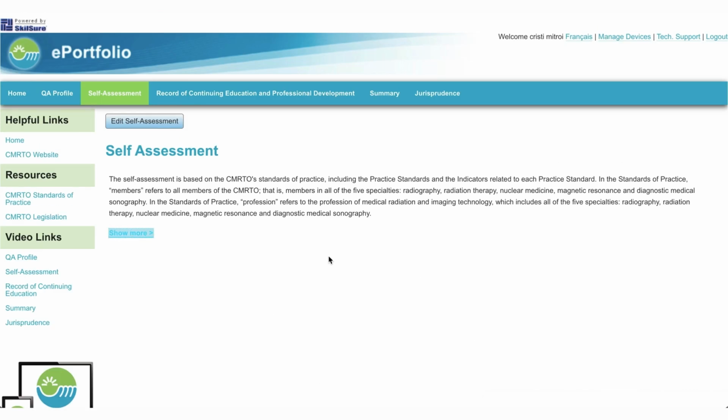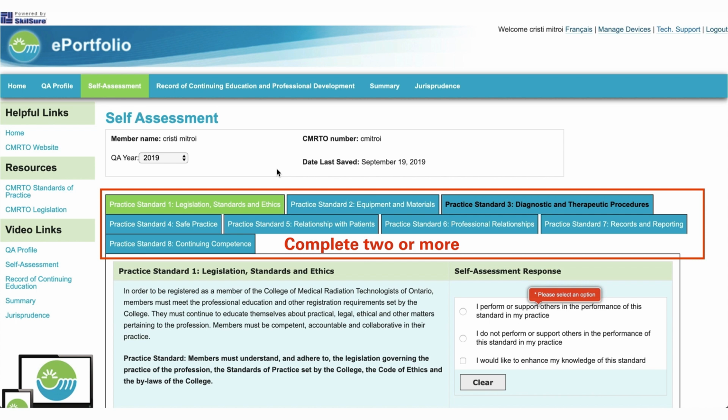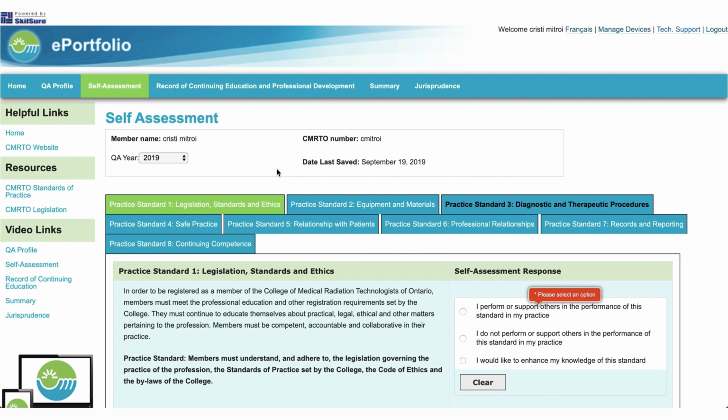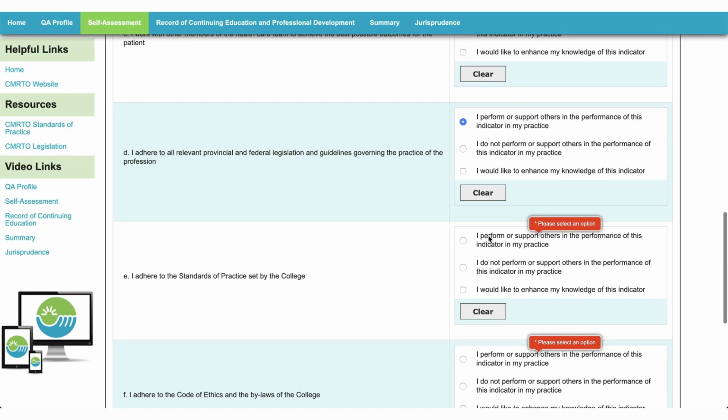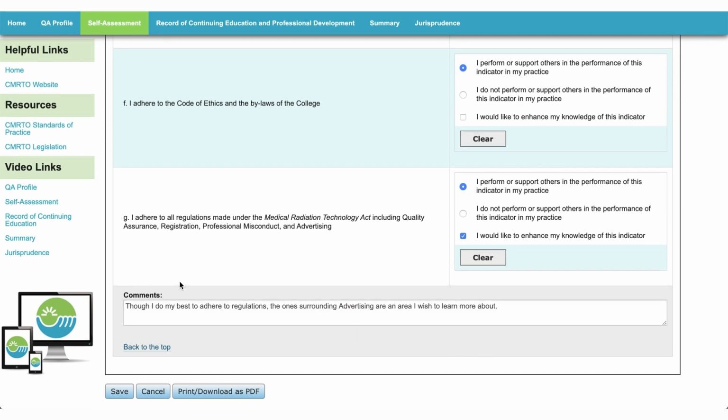On the Self-Assessment main page, click Edit Self-Assessment. Select the year using the drop-down menu. Select the practice standards you wish to begin with. You are required to complete a minimum of 2, but are welcome to complete more than 2 if you choose. For each practice standard, answer the questions by clicking the appropriate radio buttons pertaining to your specialty or specialties. You may provide additional details using the text boxes at the bottom of the page. At the end of the page, click Save. You may download or print your responses at this point.